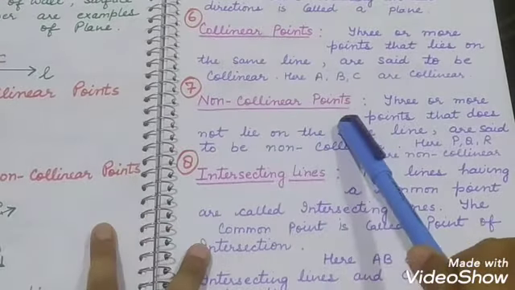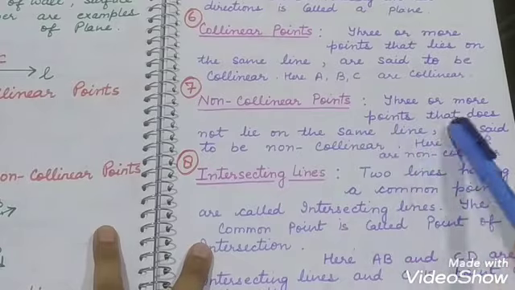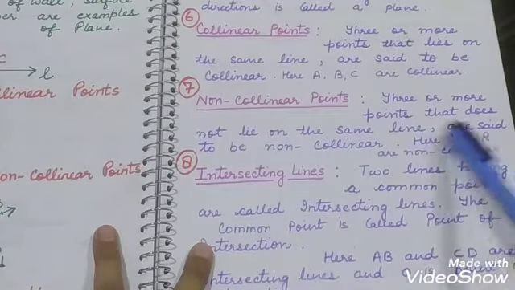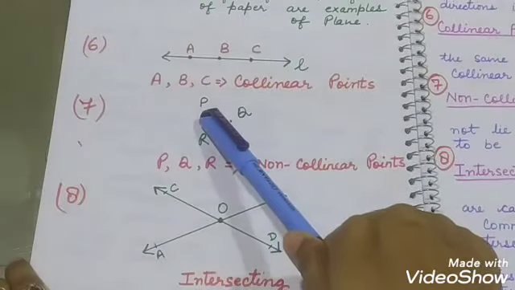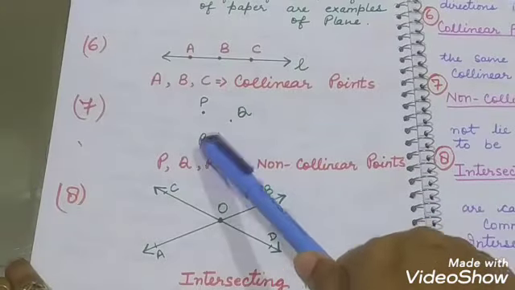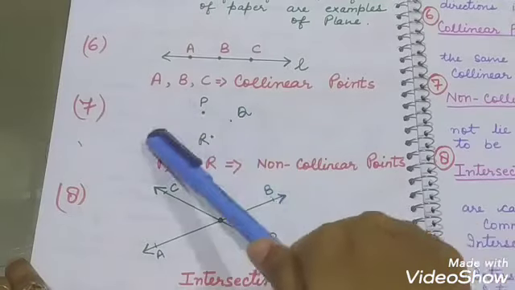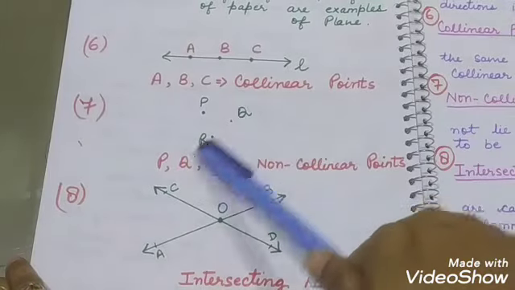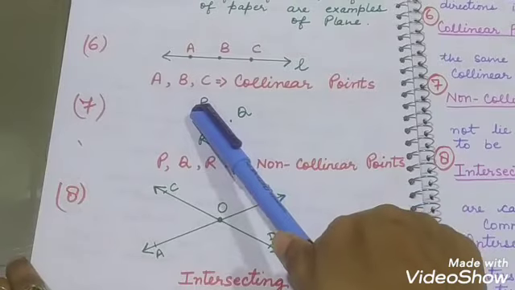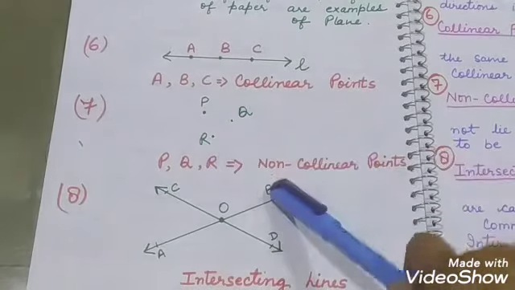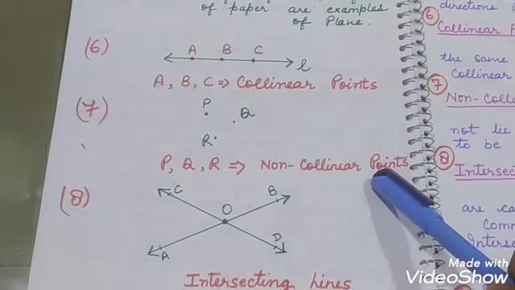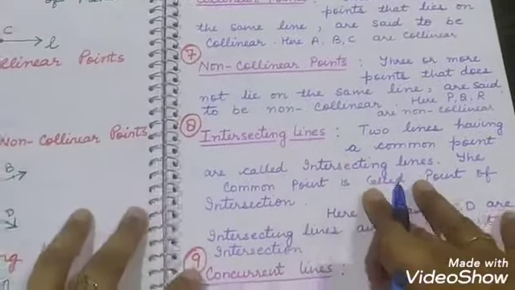Next we have non-collinear points. What are non-collinear points? Three or more points that do not lie on the same line are said to be non-collinear points. See, point P, point Q, point R, they are not on the same line. Points Q and R may be on the same line, but P does not lie on it.